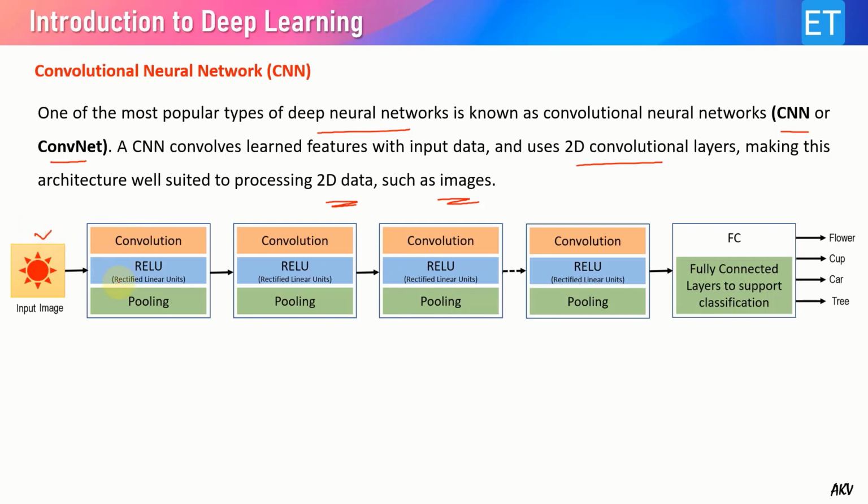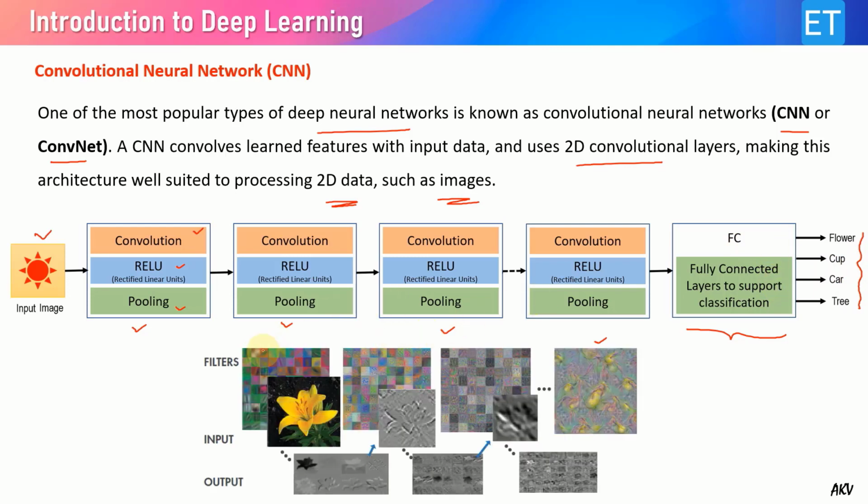Here you can see that we have input images. They go through a series of operations, and these operations are actually the repetition of convolution, then rectified linear units, and then max pooling. These operations are done by the various hidden layers of CNN, and at the end there are fully connected layers which are used for classification, which can classify your input image based on the scores it achieves after this fully connected classification.